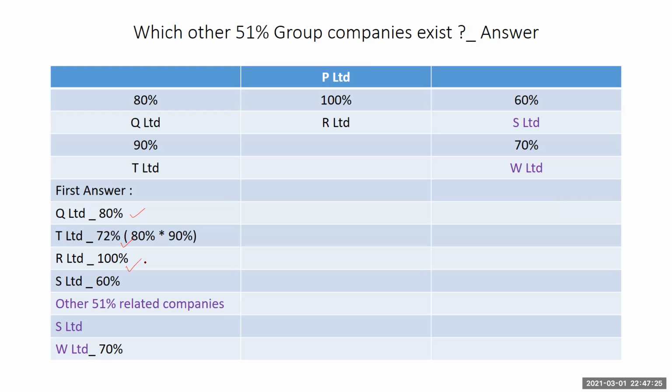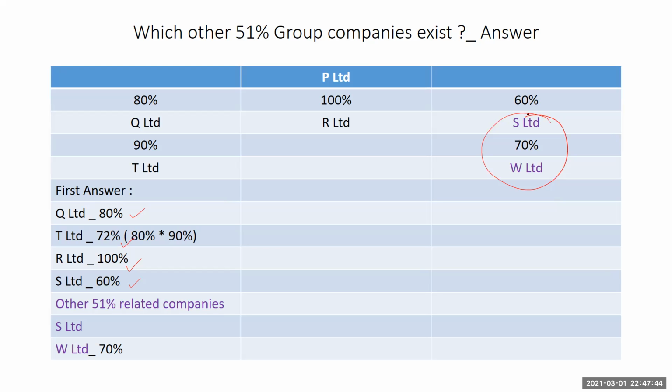We have our 100. And we have our 60 for the P Limited. The others are also what? S Limited and W Limited, where there is a 70% holding existing between them.